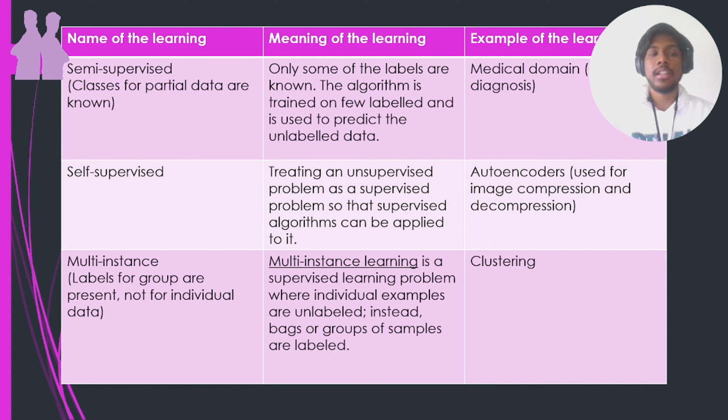So we combine things. In self-supervised, we take an unsupervised problem and treat it as a supervised problem so that we can apply supervised algorithms. We don't have the outputs, but we treat it as if it has outputs so that we can apply supervised algorithms to it. I will not go deep into this, but I'll just explain what an autoencoder means. An autoencoder is used for image compression and decompression.